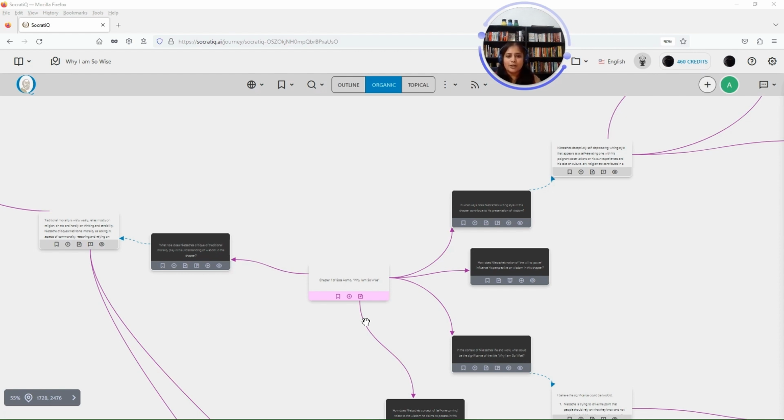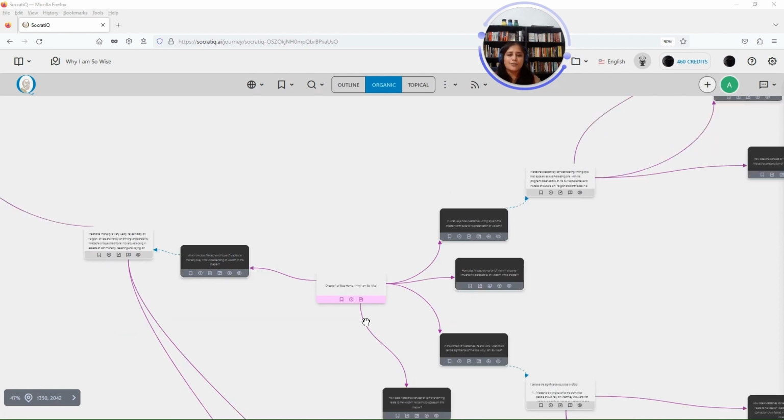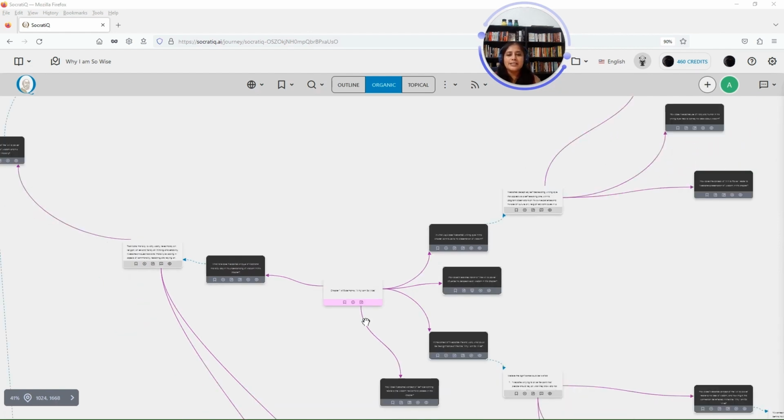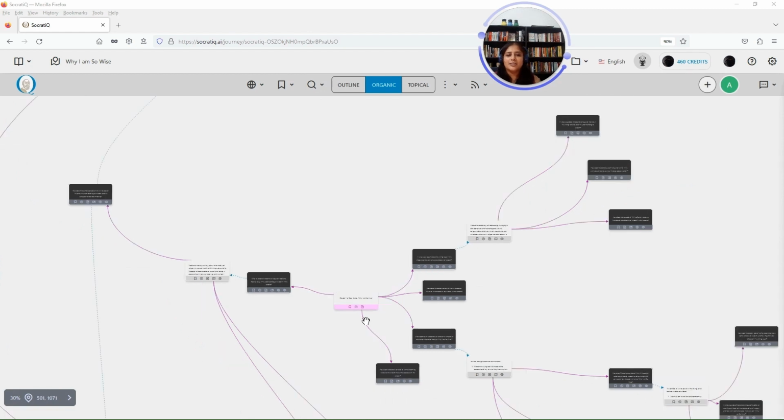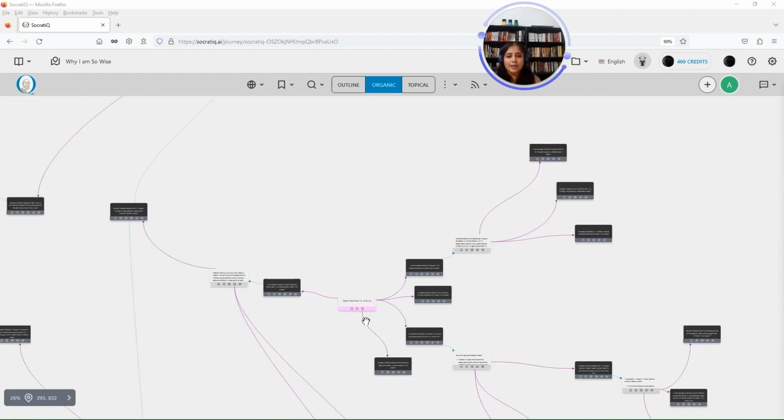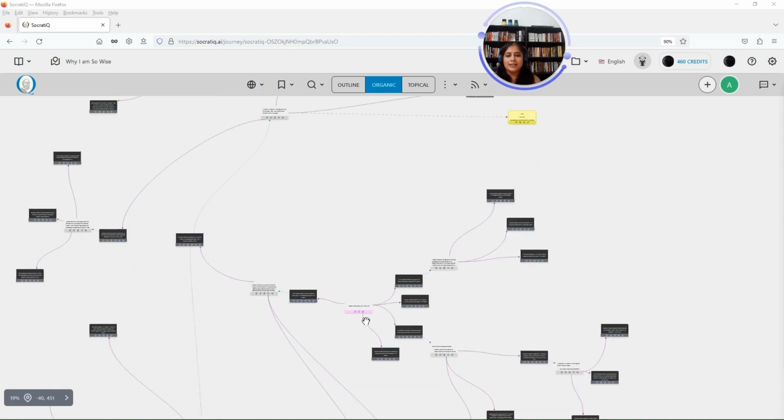You pass it on to Socratic. Socratic analyzes your response and offers you instant feedback and generates more inquiries. You answer some more and generate more feedback. The more you answer, the more inquiries Socratic generates. The more inquiries, the more you explore, the more your learning is. Learning is limitless.